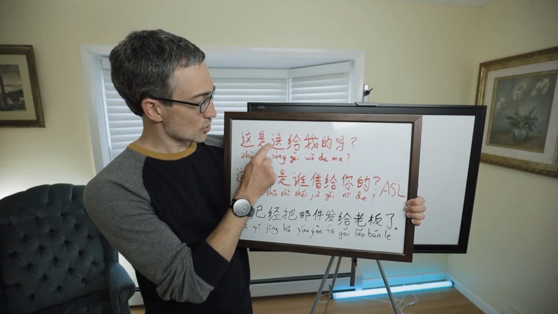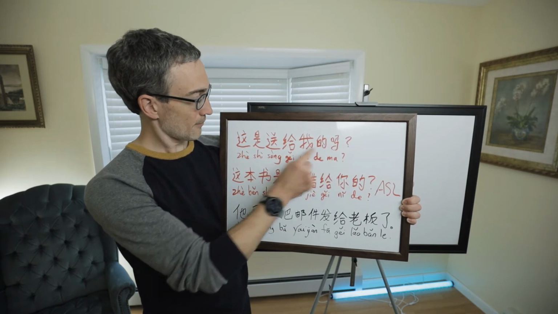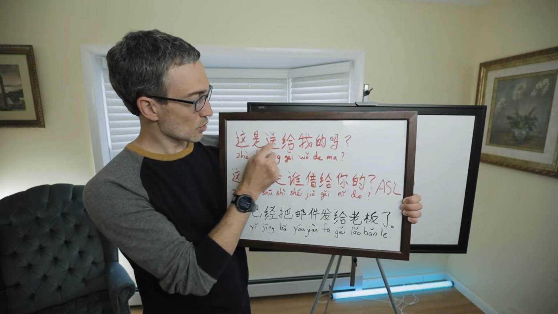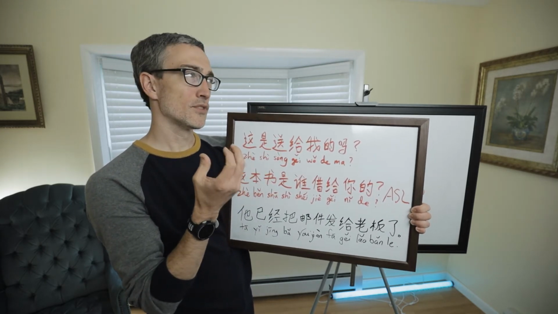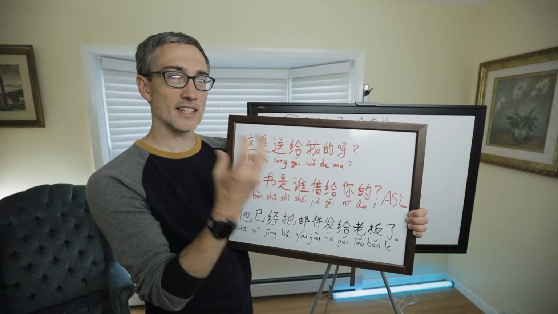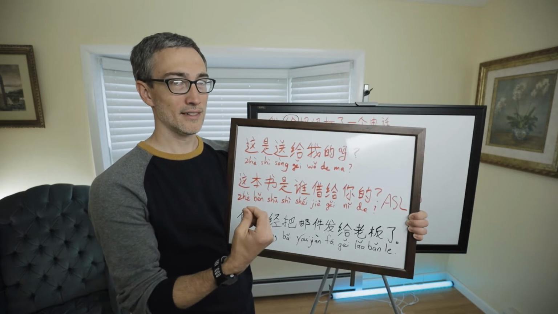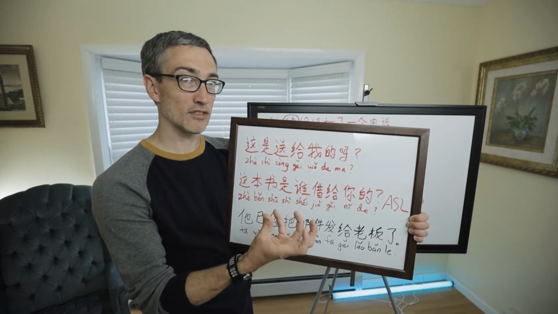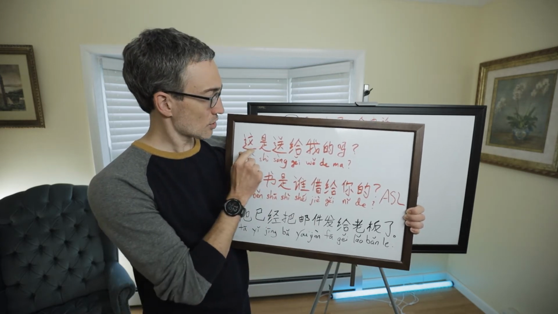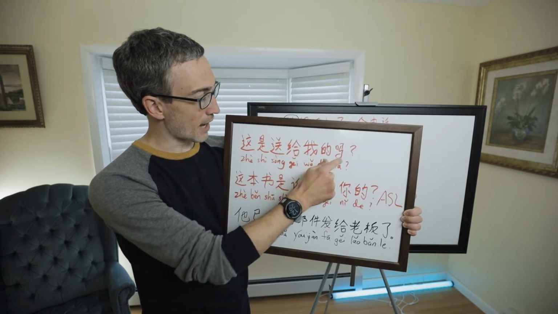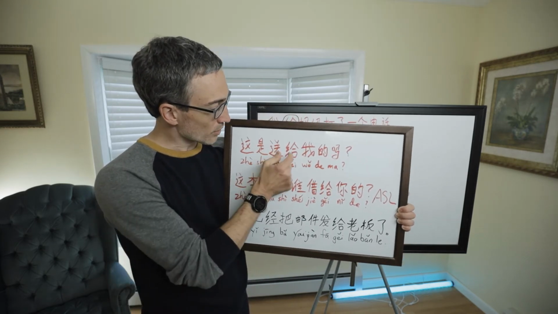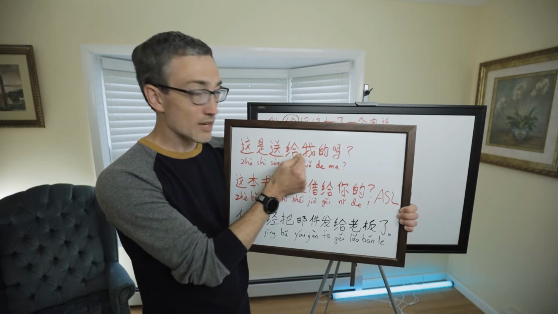这是送给我的吗? So is this 送给? 送 means to send, or in this case it means to give, as in the sense of giving a gift. It's not like give me a pen so I can use it. It means to give a gift so I will keep it, right? 这是送给我的吗? And so now we have a 送给. Who are we giving it to?